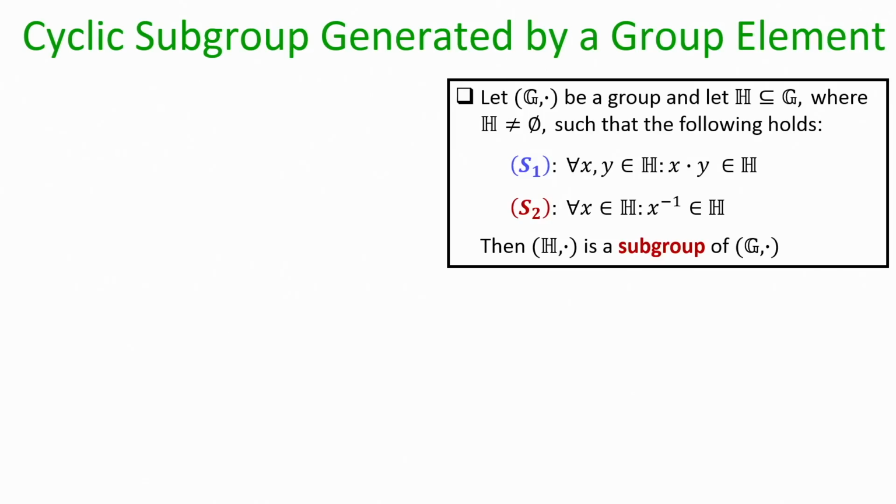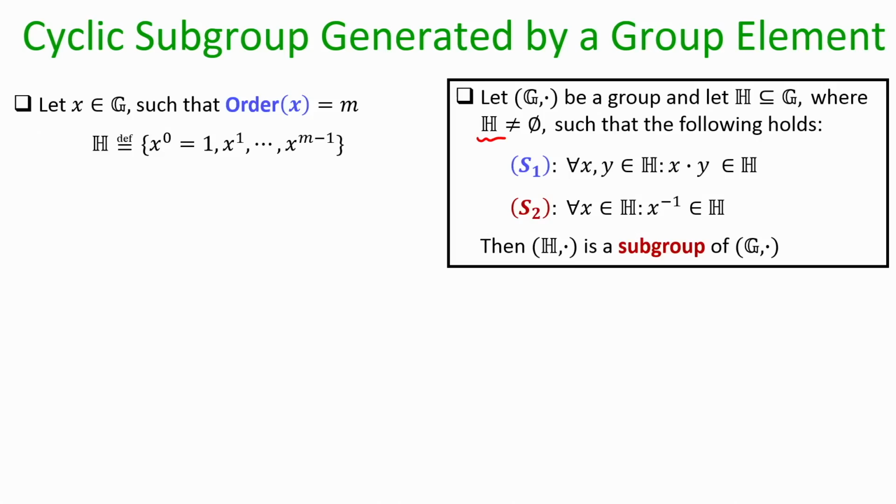So, now based on this we will generate various cyclic subgroups of a group. You might be given a group which need not be a cyclic group, but by using the previous result I will now derive cyclic subgroups of my original group. Okay. So, I have retained the result that I have just proved, namely the characterization for the existence of a subgroup. That means, if you are given a non-empty subset, how do you check whether that non-empty subset is a subgroup or not. So, now imagine you are given a group G and an element x whose order is m.